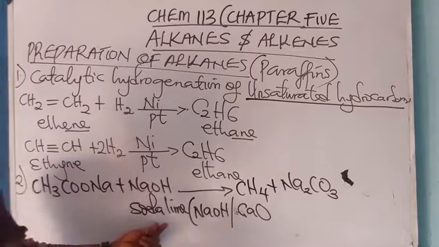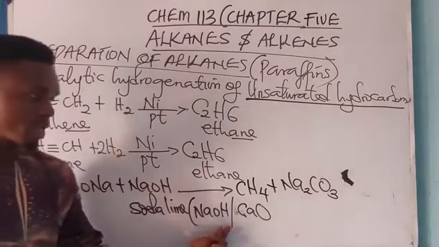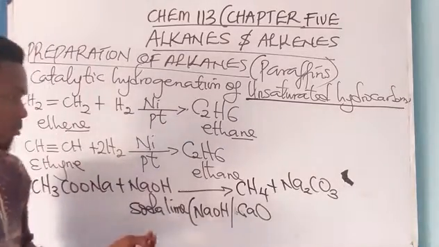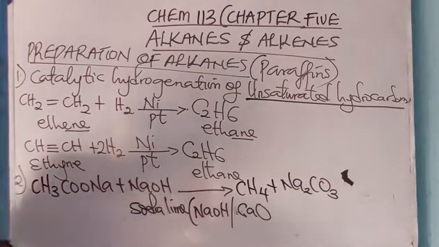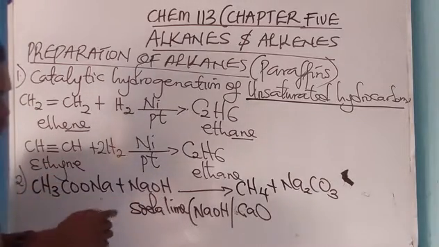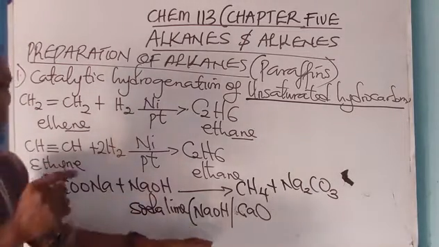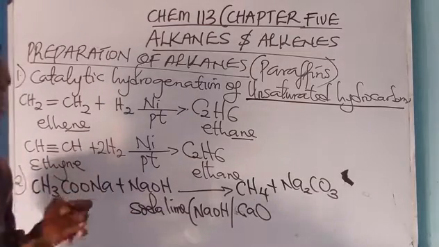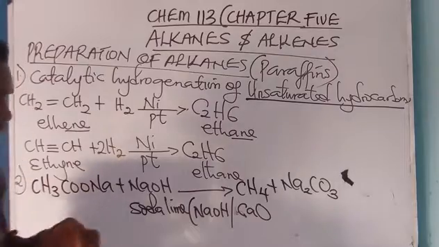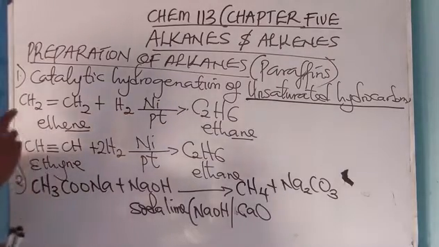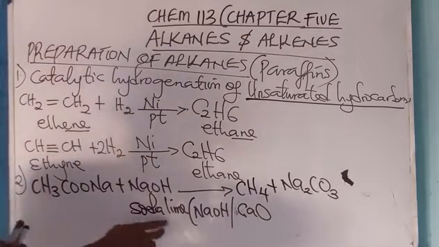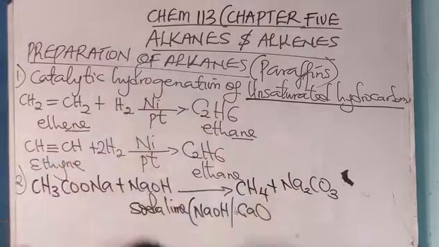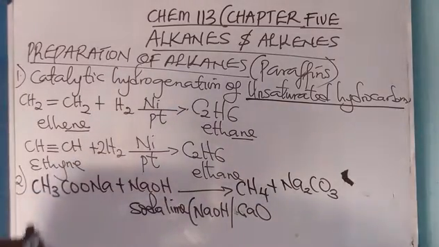Soda lime is a combination of what? Sodium hydroxide and calcium oxide. Soda lime is preferred to caustic soda because it is non-deliquescent and it does not attack glass. So those are the two criteria why soda lime is preferred to caustic soda. Please, as a JAMBite, take note of that.